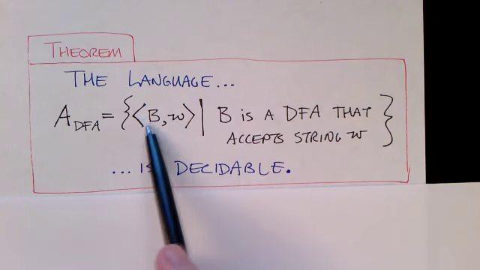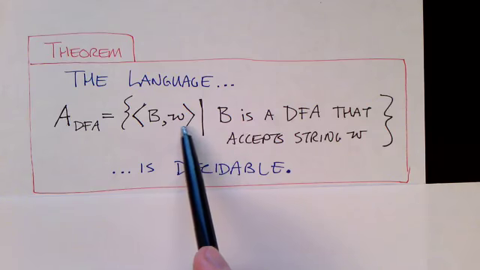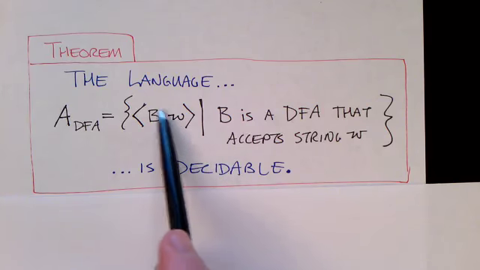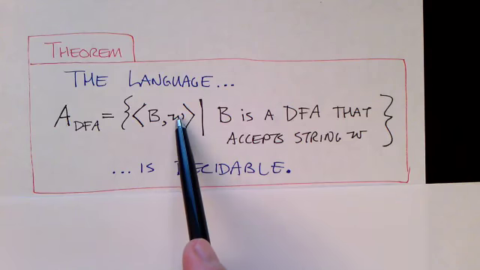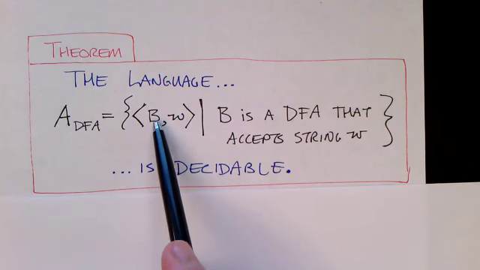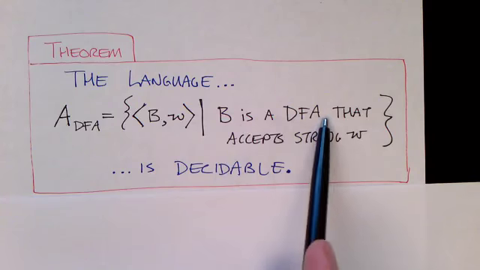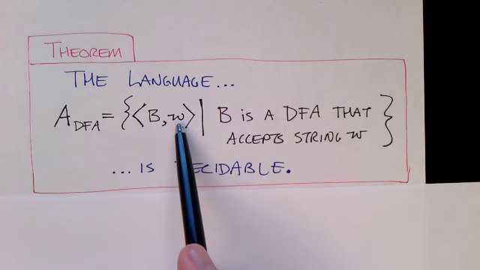The angle brackets here indicate that we're taking something that's an abstract quantity and encoding it into a string. The abstract quantity we have consists of two things: B, which is a deterministic finite state automaton, and W, which is a string. Well, encoding W into a string is trivial because W is a string.